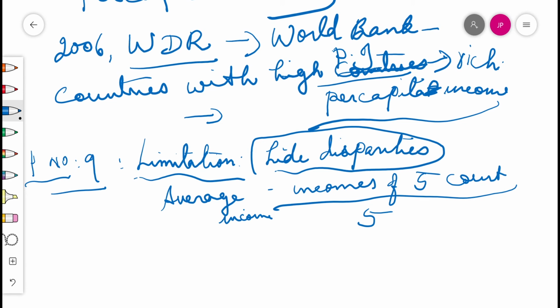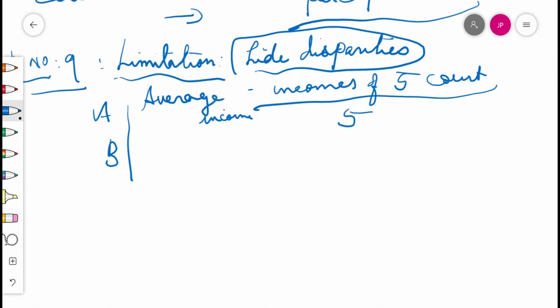Meanwhile, in country B, on page number 9, the first, second, third and fourth are 500, 500 like that, and the fifth person or area gets 48,000. But the averages are the same. So calculate country A and country B, or take any other example and make the averages the same. From this example, will you be equally happy to live in both these countries? Are both equally developed? Perhaps some of us may like to live in country B if we are assured of being its fifth citizen, the last one.